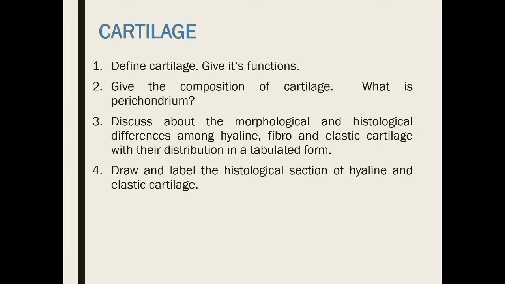So the elastic cartilage has more elastic fibers, that's why the elasticity is more. And in hyaline cartilage, the ground glass appearance, the glassy appearance, is present.